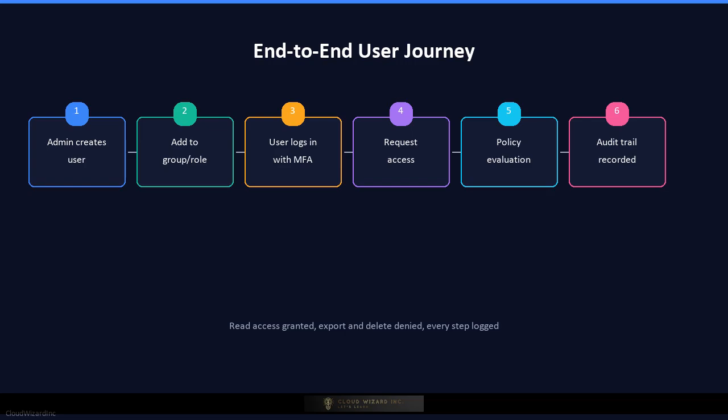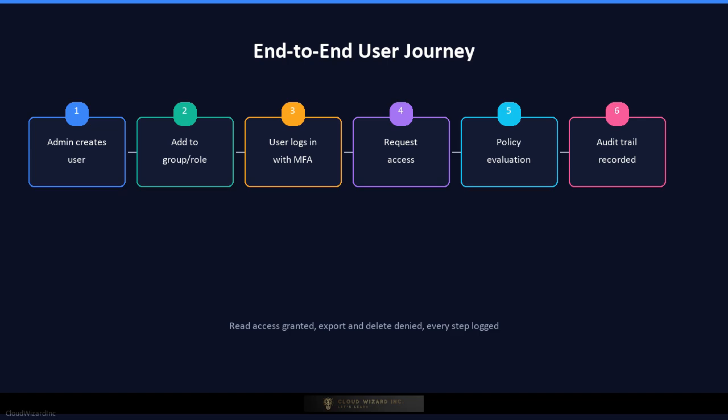She opens the IAM admin console, creates a user identity, and adds the user to the data analysts group. The group already has a role attached that grants read-only access to analytics databases and query APIs. The user logs in through the company's single sign-on portal, completes multi-factor authentication, and receives an access token.